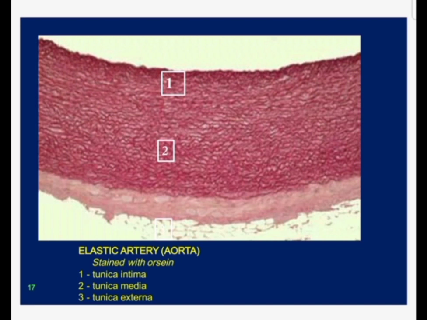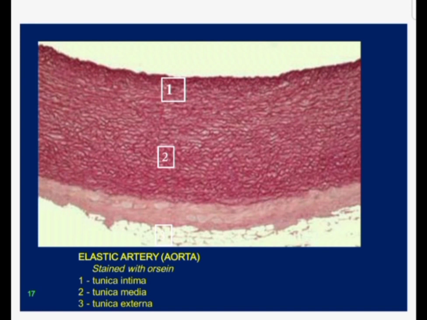You can see this is the lumen of the artery, and if we traverse, we will find tunica intima, media and adventitia. The innermost layer is the tunica intima, and the intima has the endothelium. Then there is the subendothelial connective tissue layer. There is no internal elastic lamina seen, and it is because in the aorta, or the elastic artery, the tunica media consists of 70 to 80 layers of elastic fibers.